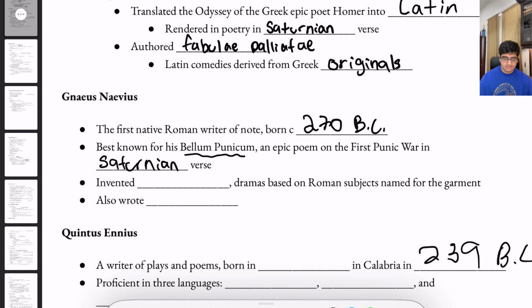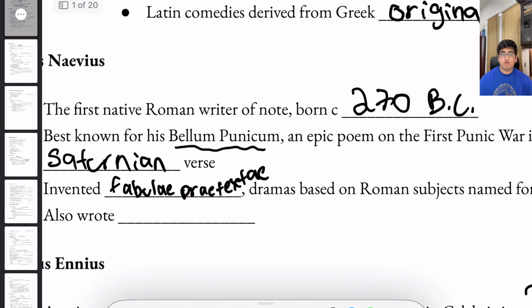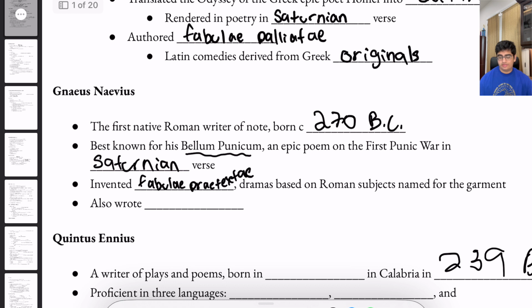He invented the Fabulae Praetextae. These are dramas based on Roman subjects named for the garment, the praetexta.